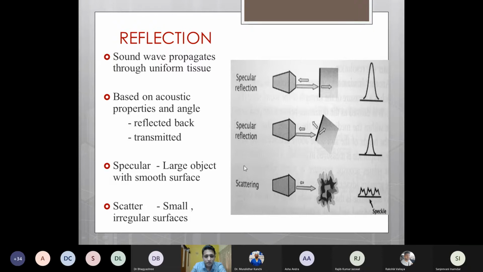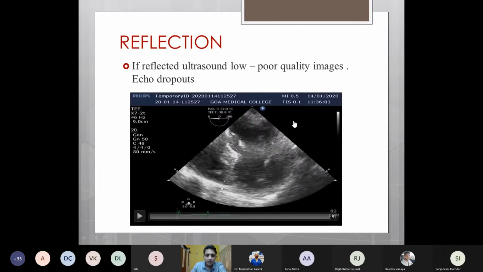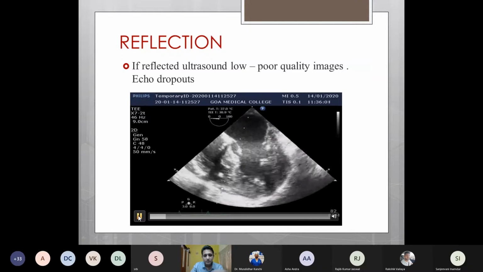And just to mention that whenever these ultrasound waves fall on irregular surfaces such as clumped RBCs, they get scattered. They neither get reflected nor refracted, but the phenomenon which occurs is scattering. If the received ultrasound waves are low in quantity, then this will lead to a poor quality image and echo dropout. So this is a 2D echo image.